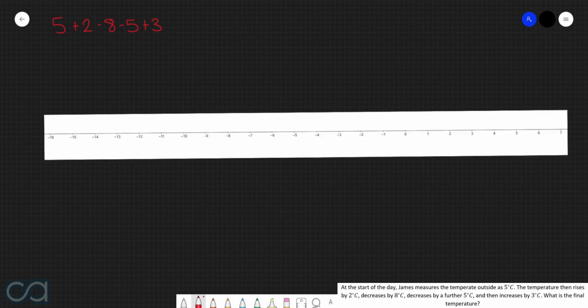So now we need to use a number line to determine what the answer to these operations is. And in order to do that, let's first of all pop on a blank number line. So we start off with the number 5. We then add 2, so we're going to move to the right 2 times. This gives us 7. We're then going to subtract by 8, so we're going to be moving to the left 8 times.